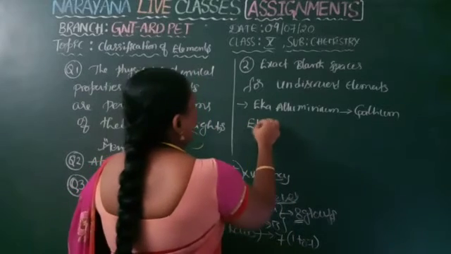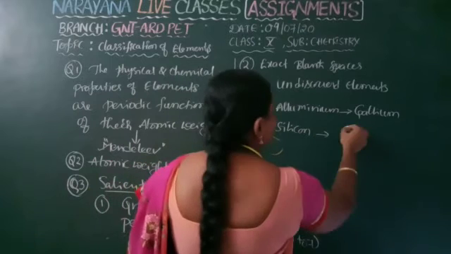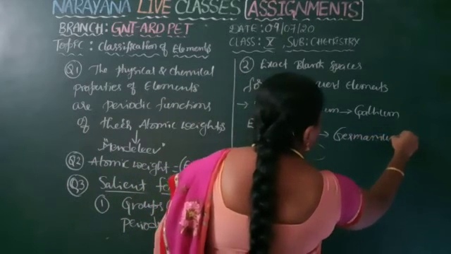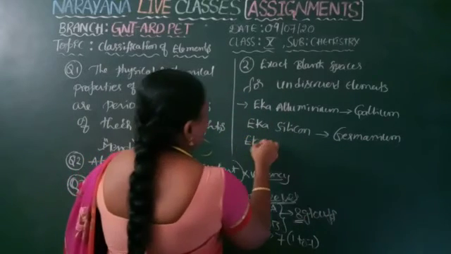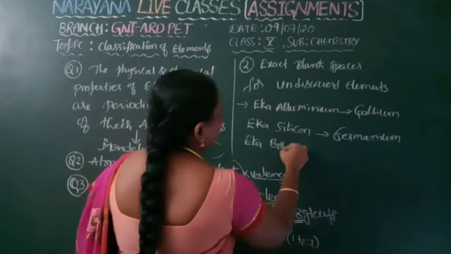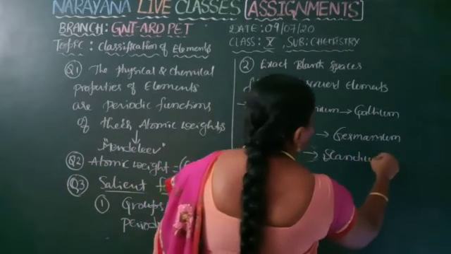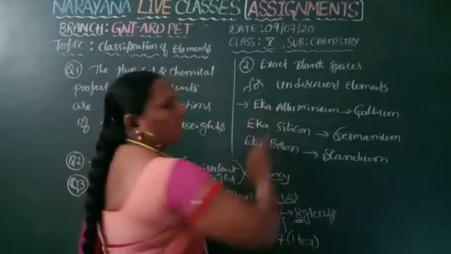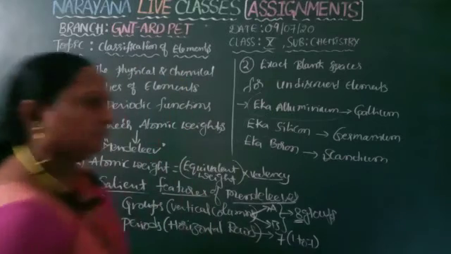Next, eka-silicon: after discovery, it is named as germanium. In the same way, eka-boron: after discovery, it is named as scandium. So before discovery only he gave the space, and he gave a nickname also for those elements.